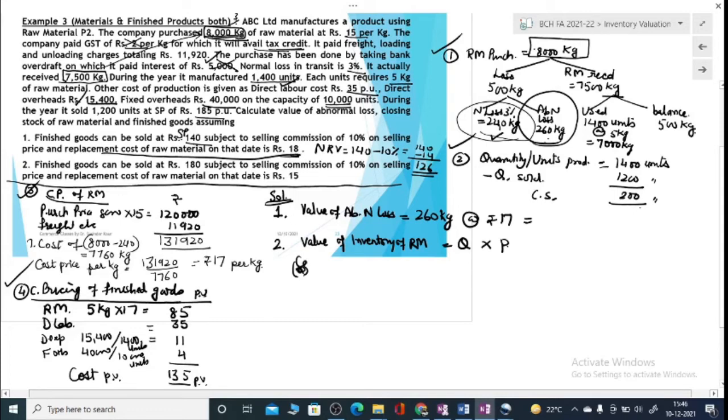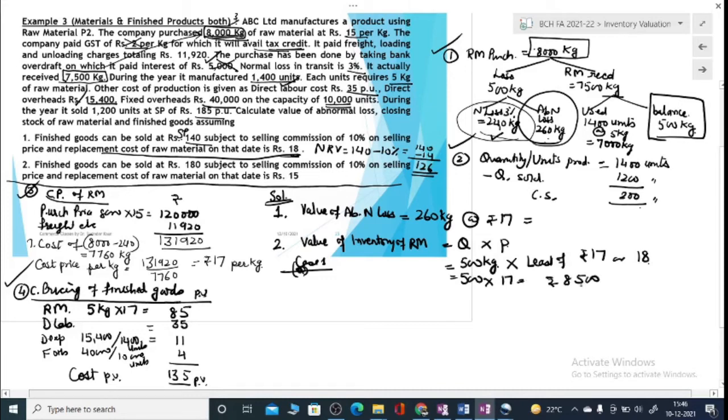So case 1 we can say quantity left is, inventory balance is 500 kilograms, okay, and pricing is least of cost, that is 17 rupees, or net replacement cost, that is 18. So least of the two is 17, so it is 500 rupees inventory value.